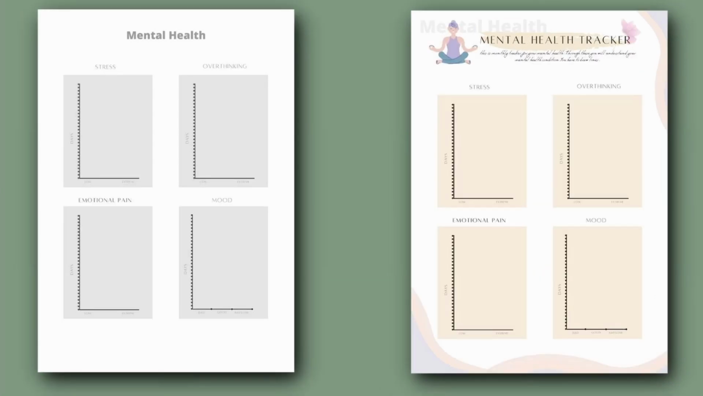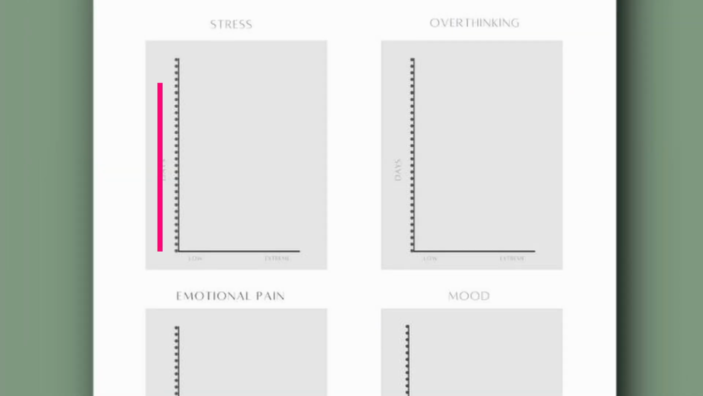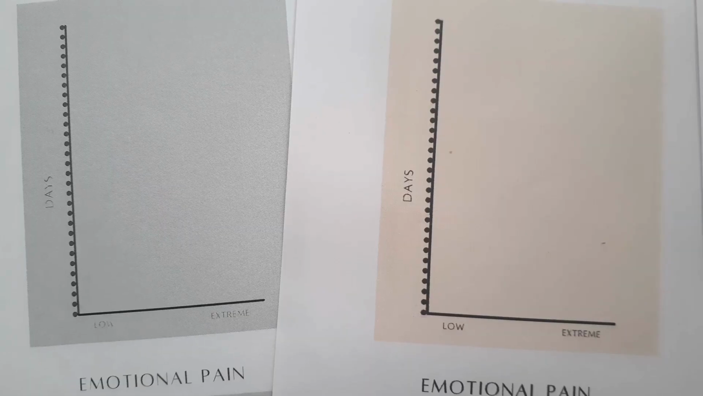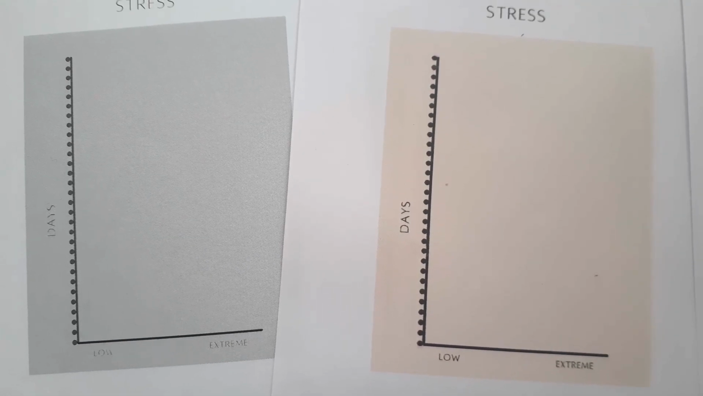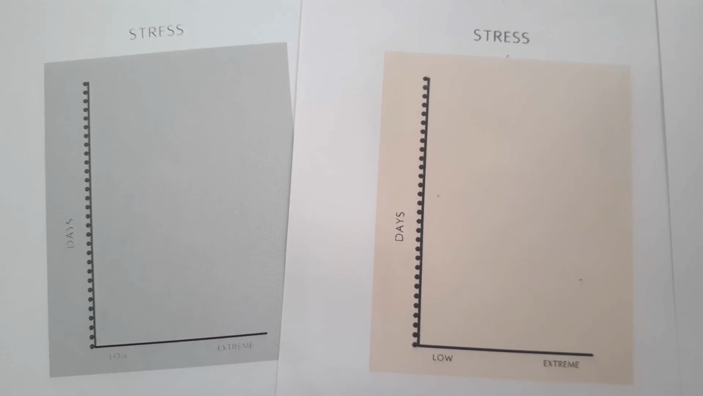Now move on to the next page, which is the mental health category. I am very much concerned about mental health. That's why I added this category in my planner. Here you can see that in the mental health category I have added stress, overthinking, emotional pain and mood. So basically you have to draw the line according to your pain. On the y-axis you will see days and on the x-axis you will see the intensity. So if you see the stress category, you can see on the x-axis I have written low to extreme. That means draw the line according to your pain.